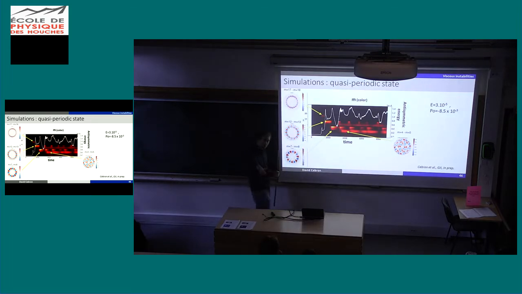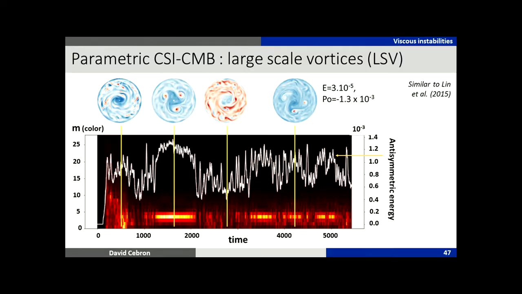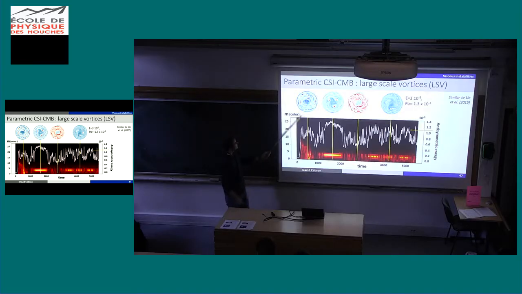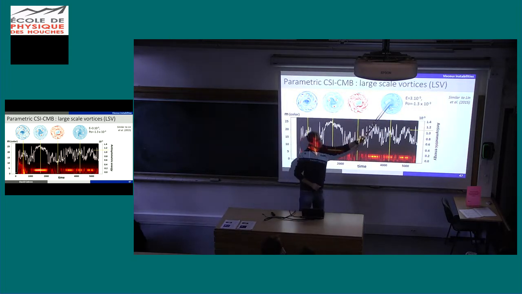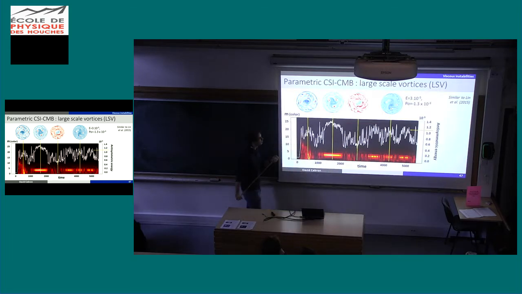And we can crank up the parameters a bit more, and then you've got something much more turbulent, with turbulence in the flow and some self-organization into vortices. You see that because it's a sphere, we can do extreme parameters. Because we have large-scale vortices here, it's exactly like LSV, like you observe in convection, like in the work of Céline Guervilly, for instance, and we can expect that it drives the dynamo then.